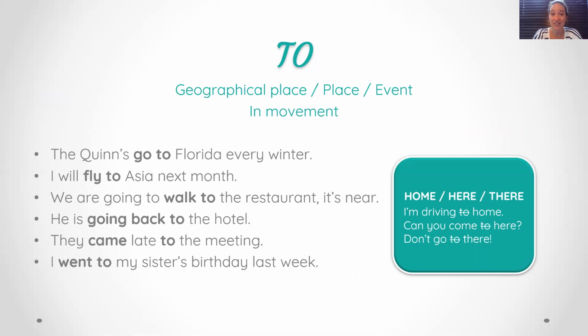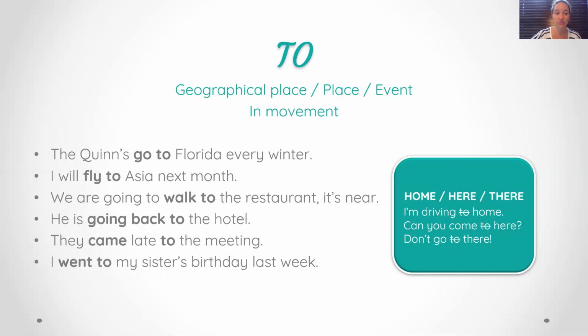Good. Now let's go to prepositions in movement. So as soon as you're talking about a movement, as soon as you use a verb of movement, go, travel, drive, walk, as soon as you're going from point A to point B, you use the preposition to. All right? So to geographical places, to places, to events. When it's a movement, you will change the prepositions in, at, and on for to.